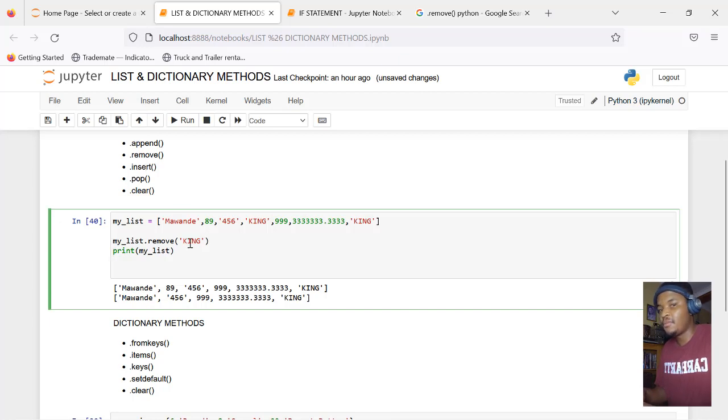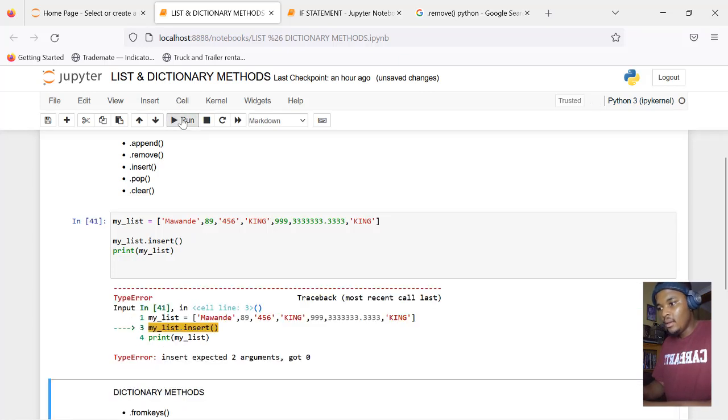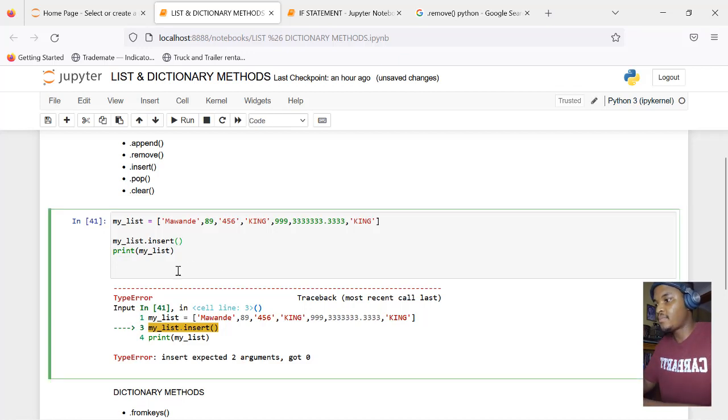Insert. Again, the first thing I'll do is say insert, and then I won't put an argument. Let's see the error we get, and then let's try intuitively. Now insert wants 2 arguments. I know it needs an index and what you want to put, so let's say new item.